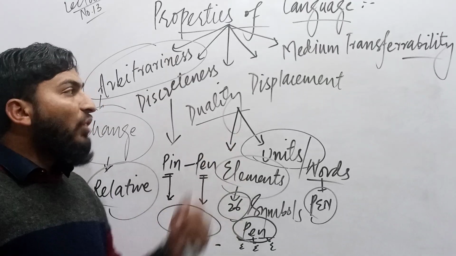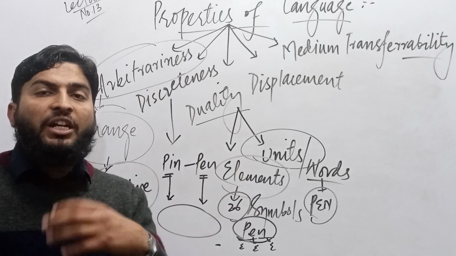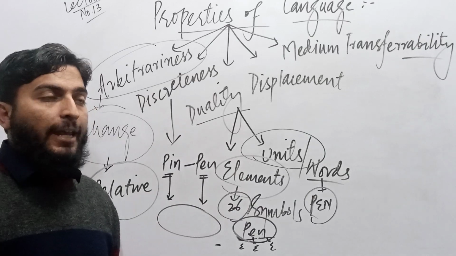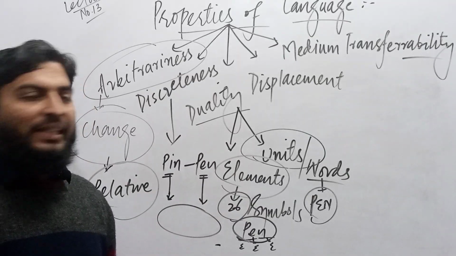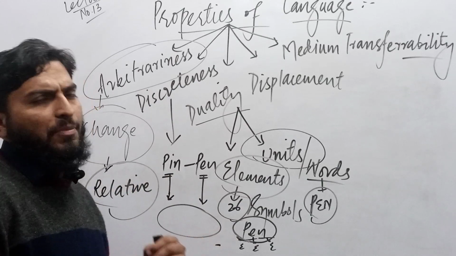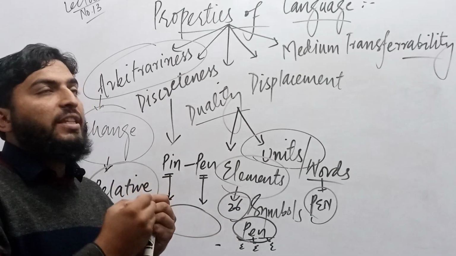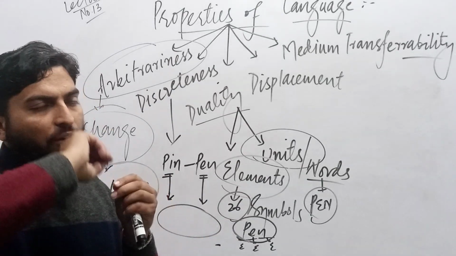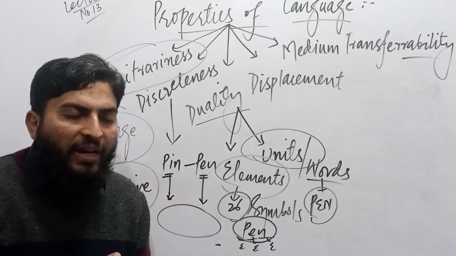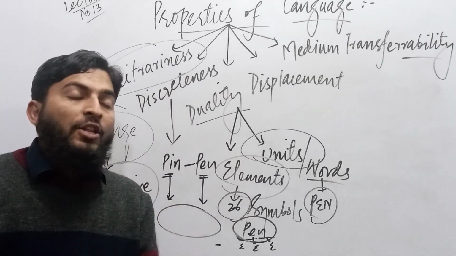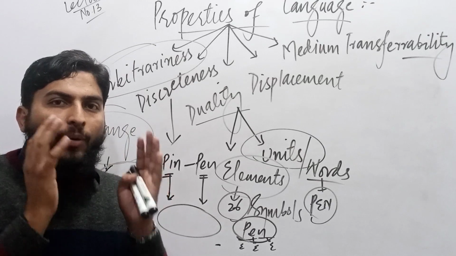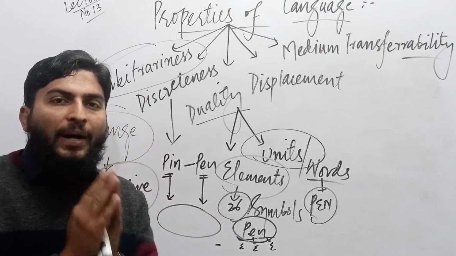Displacement. What is displacement? Displacement is another property. I say, if there is a dog, that dog does not have any capability to speak of his last life, to speak of his past life. A human has the quality of nostalgia. We can think about our past.